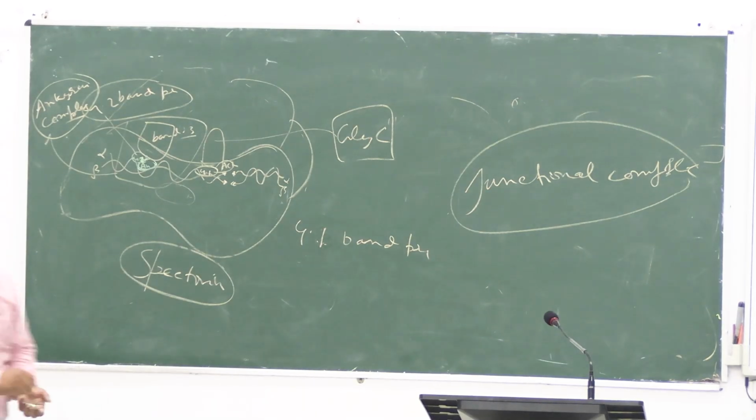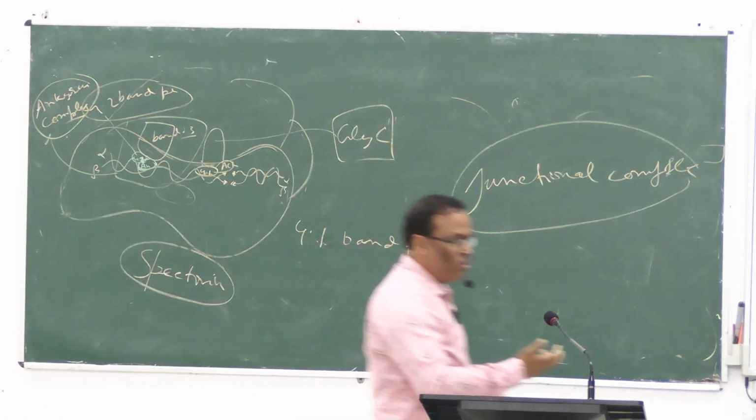In the ankyrin complex, spectrin, 4.2, band 3, that's done.